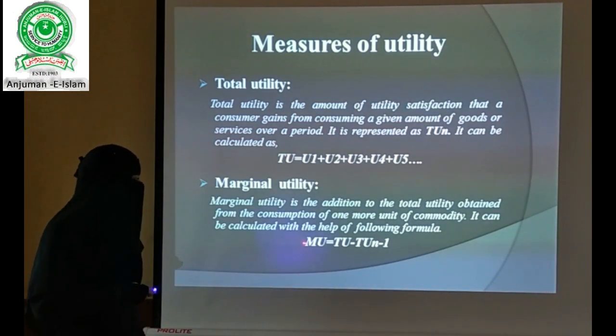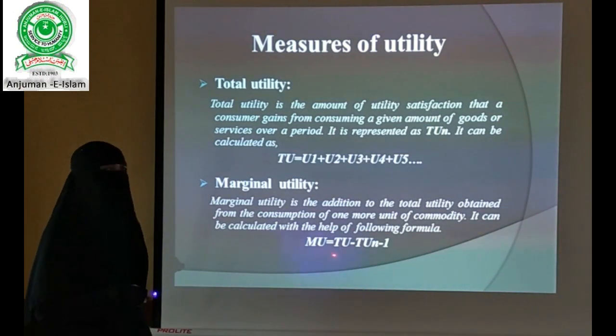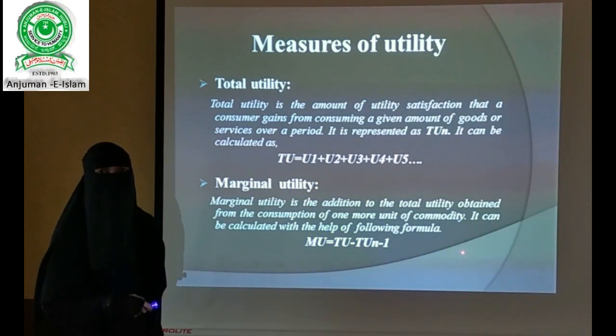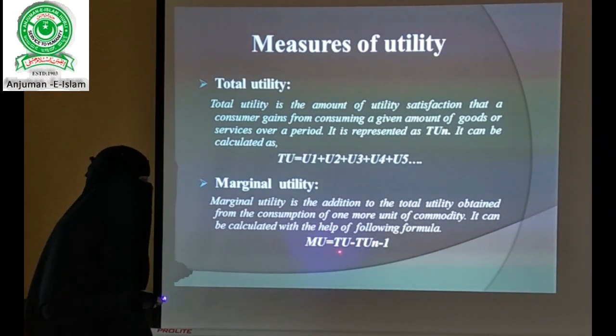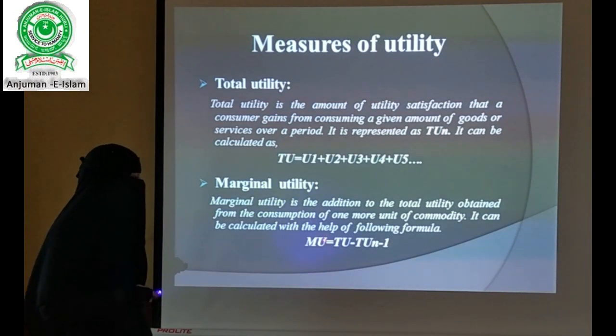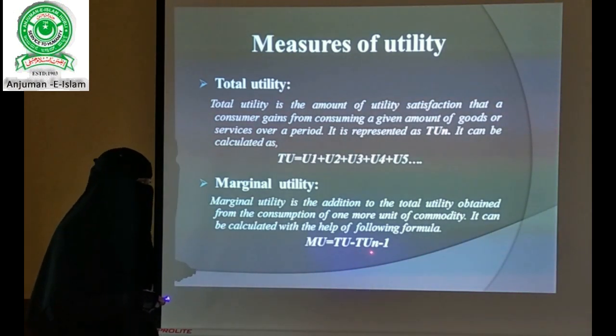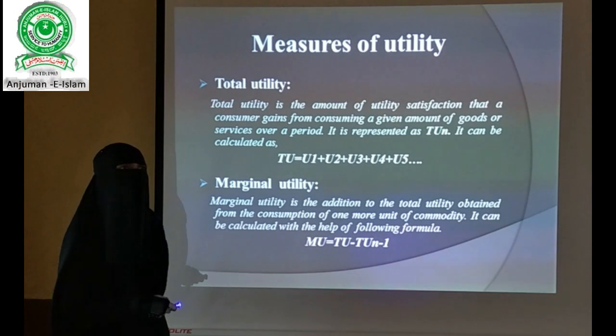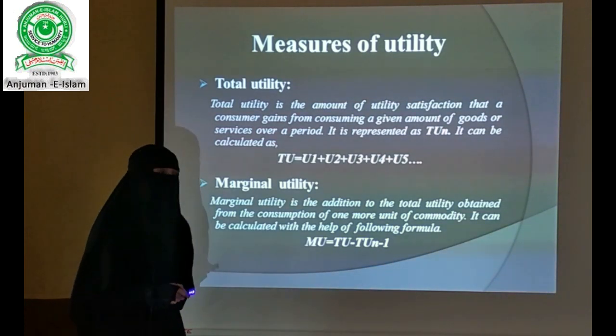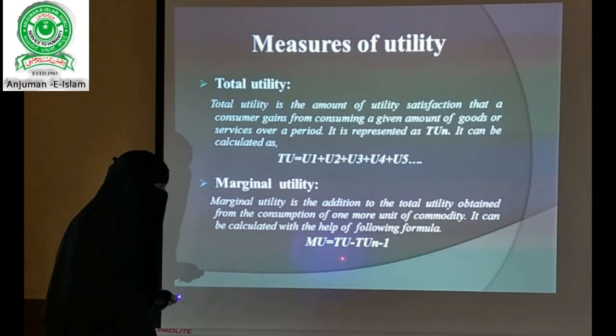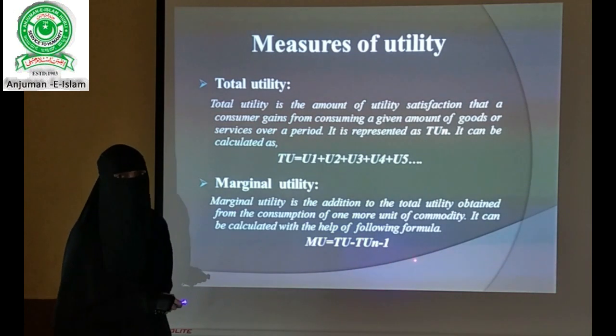To calculate marginal utility, we use this formula: MU is equal to TUn minus TUn minus 1. MU represents marginal utility, and TU represents total utility. TUn is the present value of total utility, and TUn minus 1 is the previous value.